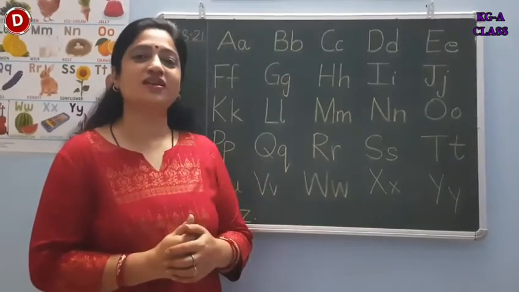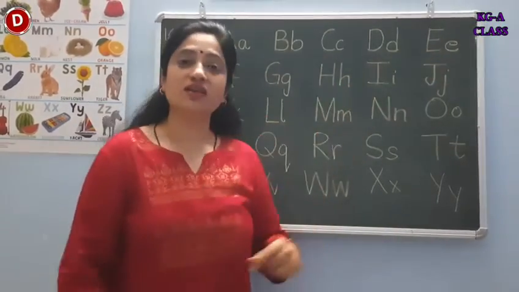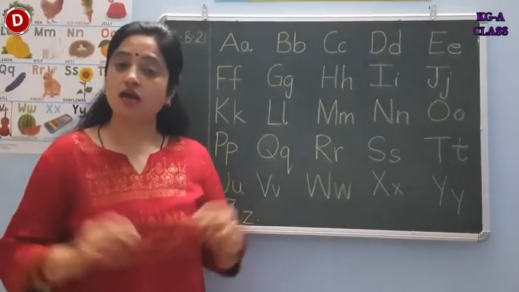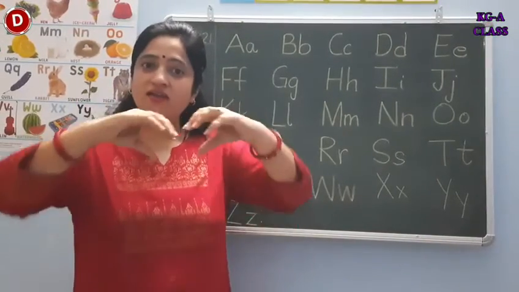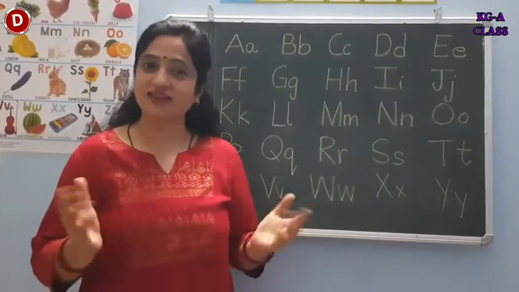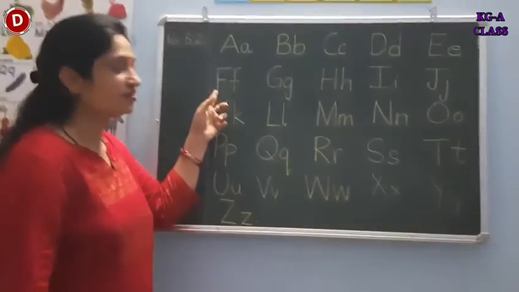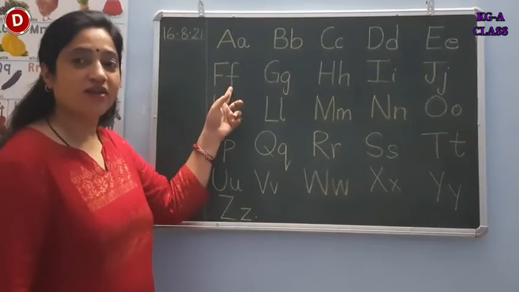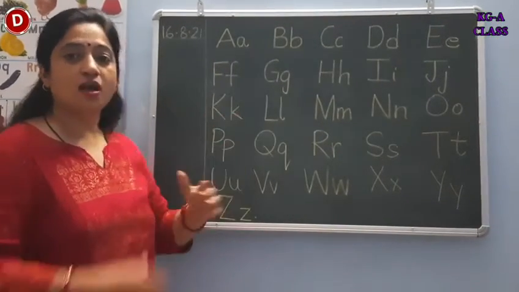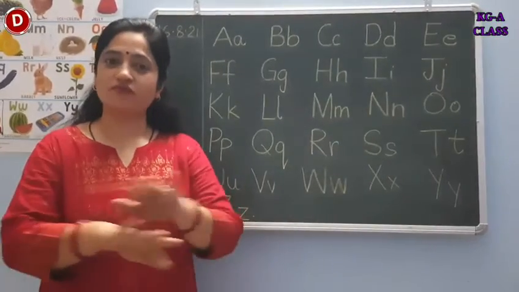So the sound of D is da. Now children, capital E and small e. E says eh. Eggs in the pan. Eh, eh, eh. Cracks the eggs like this. E says eh. Now comes F. This is capital F and this is small f. F says, my friend and I went to the beach with my floating fish.